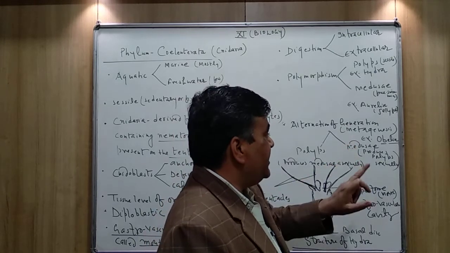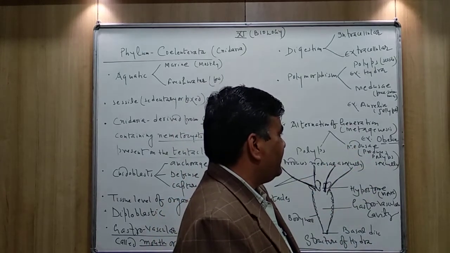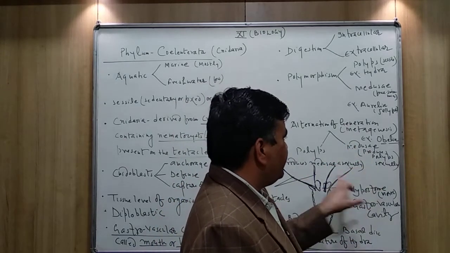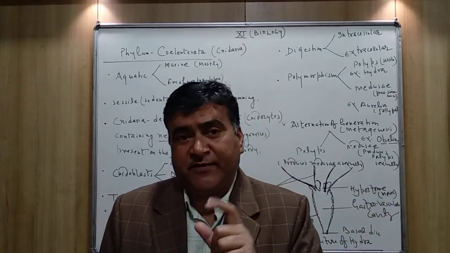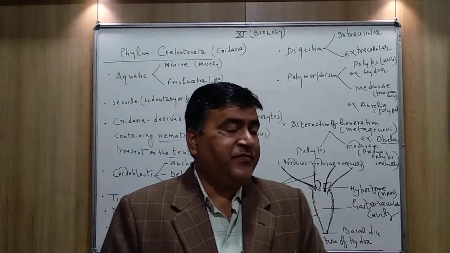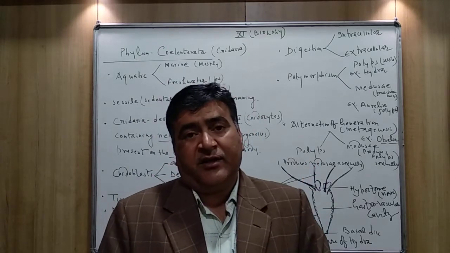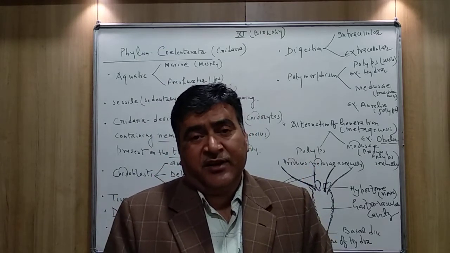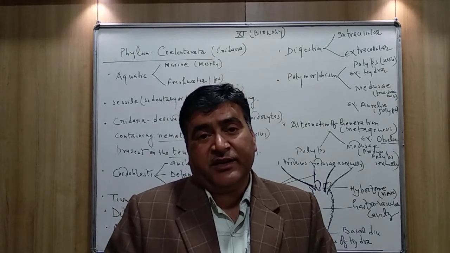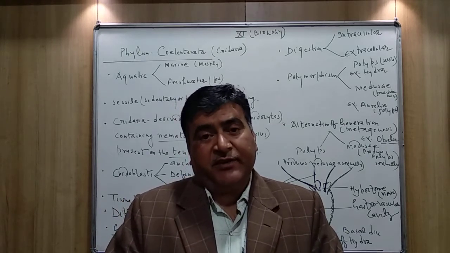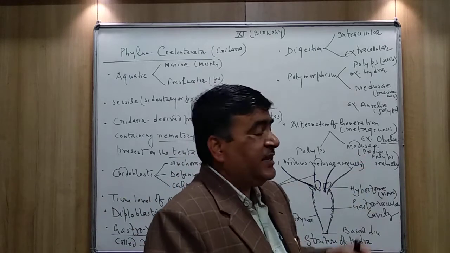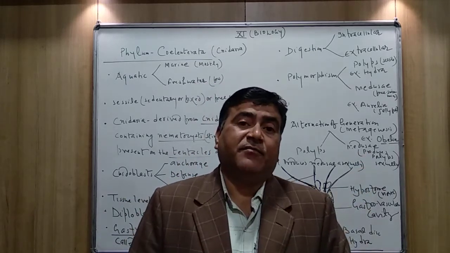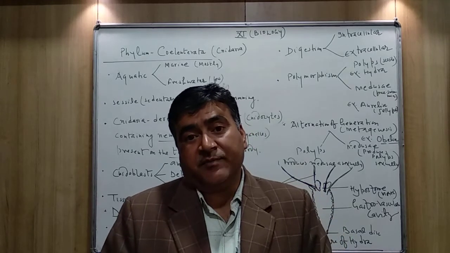And the Medusae stage produces polyps by the process of sexual reproduction. It's very, very important. The polyp stage produces Medusae by the process of asexual reproduction, and the Medusae forms the polyps by the process of sexual reproduction.